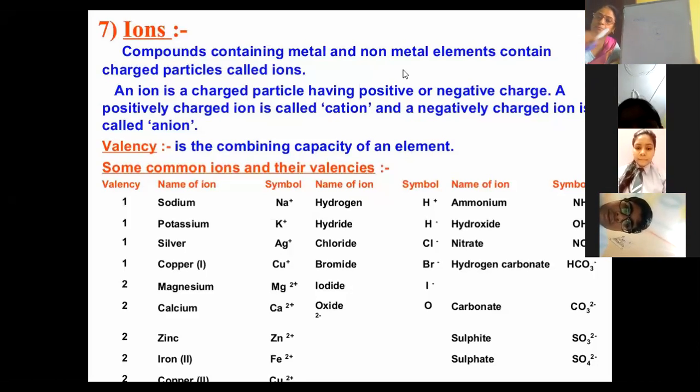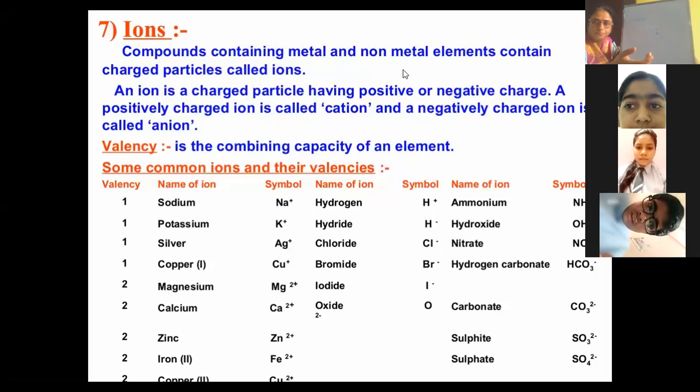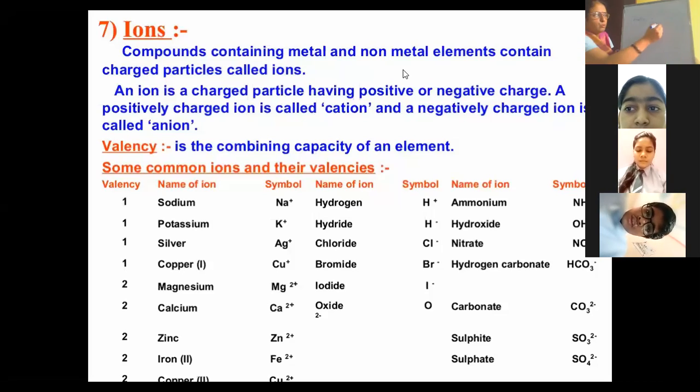Now, which atoms will become stable with 2? Atoms of those elements whose first shell is the last shell. For them to be stable means having 2 electrons in the last shell.